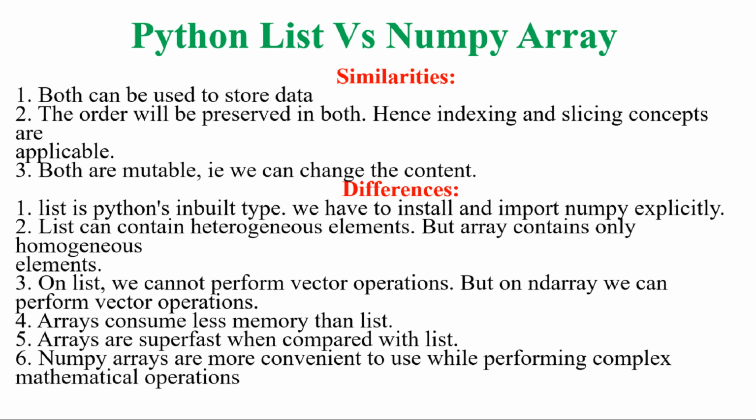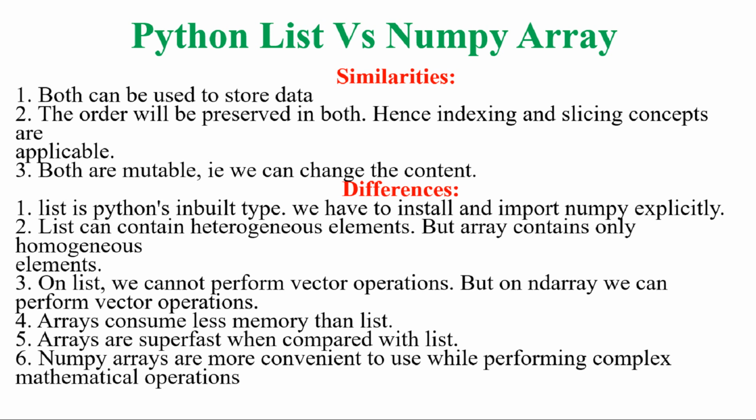Mutable means you can change the elements, you can insert elements, you can reach a particular element, and you can change a particular element. So you can do all these operations. That means a numpy array is growable in nature, you can either increase or decrease it.